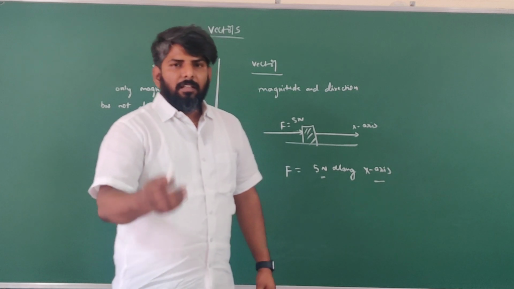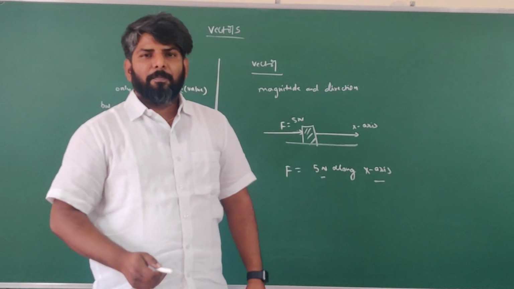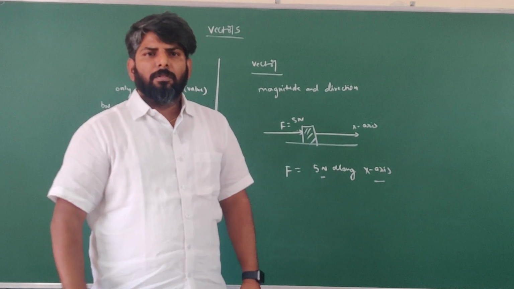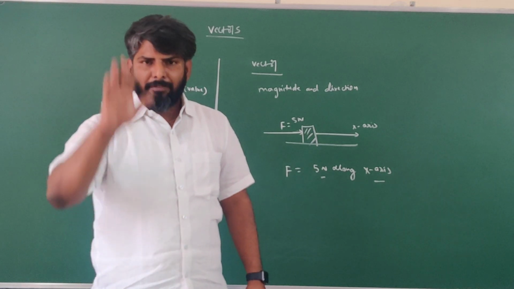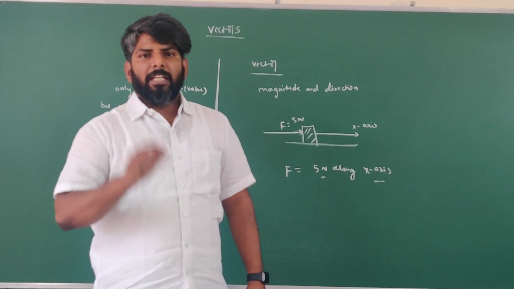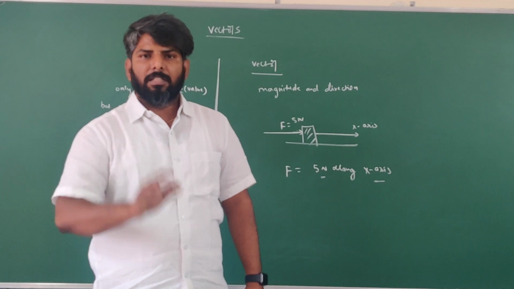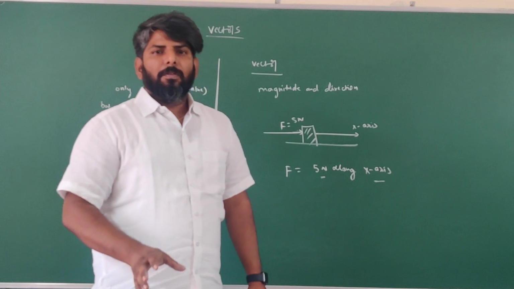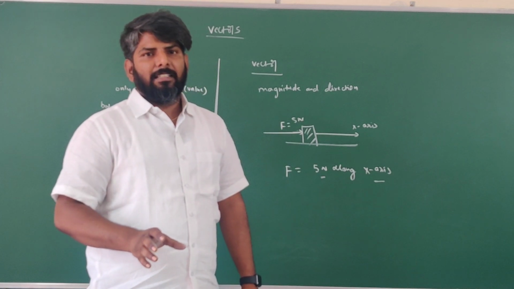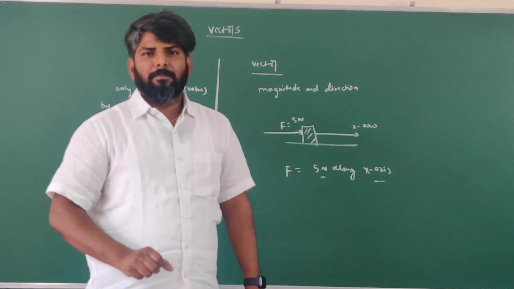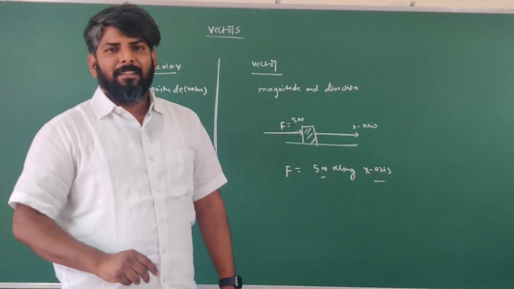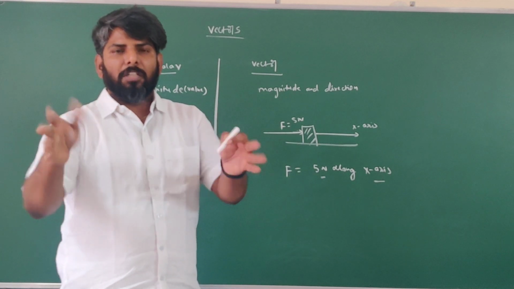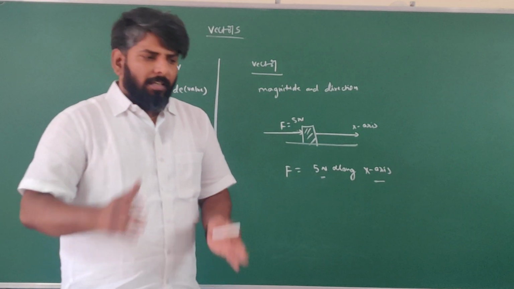Got it? For example, sometimes parents or lecturers are going to say, I don't know how you are going to secure, but I want 90%. 90% of the marks I want. That's it. That means they are giving the target in the form of magnitude, but not in the form of direction. They don't care in what way you are going to secure it.